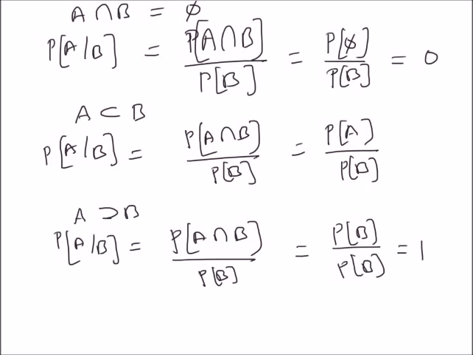So in summary, we can basically say that when A and B are disjoint, the conditional probability of A given B should be equal to 0. But when A is a subset of B, then the conditional probability should be equal to the ratio of the probabilities. And then finally, when A is a superset of B, that is event A is a superset of event B, then the conditional probability of A given B should be equal to 1.